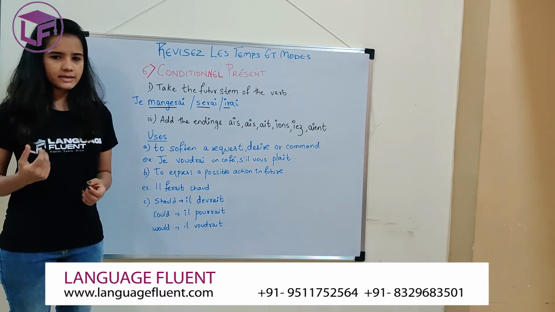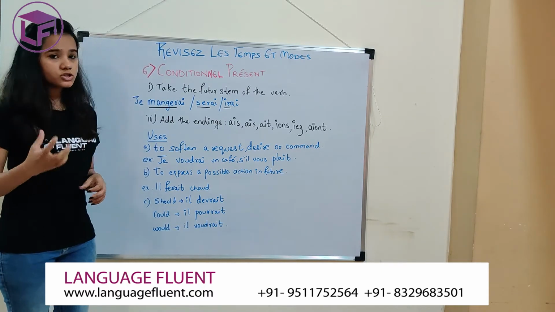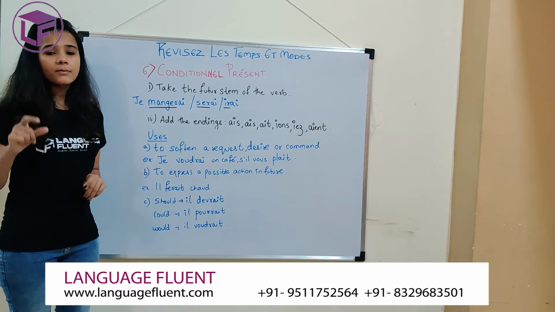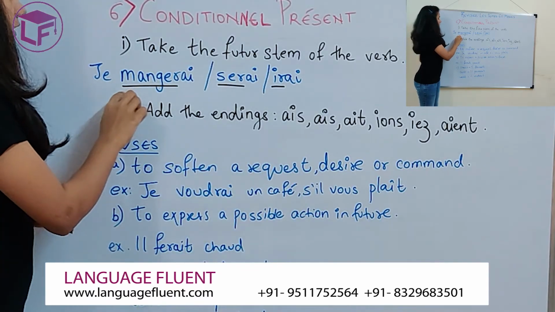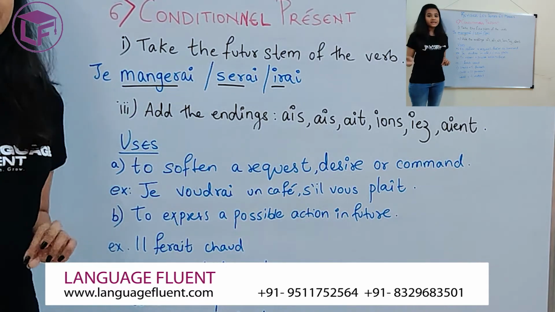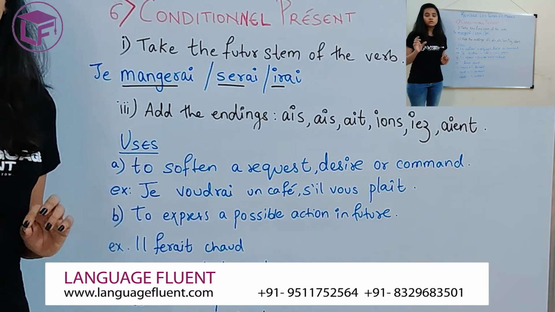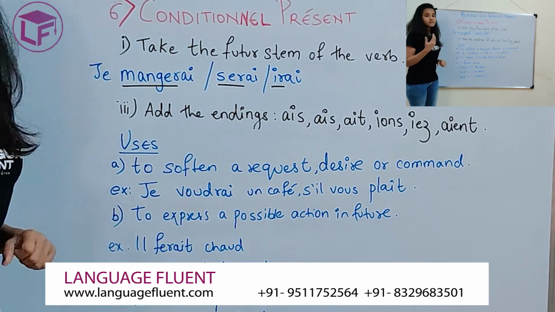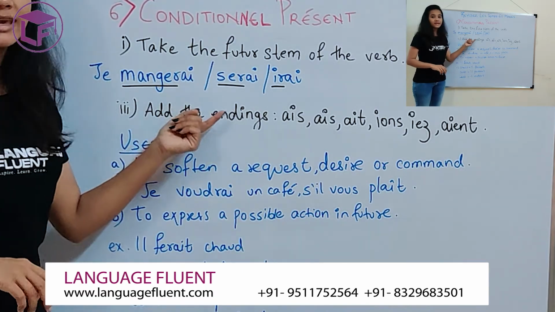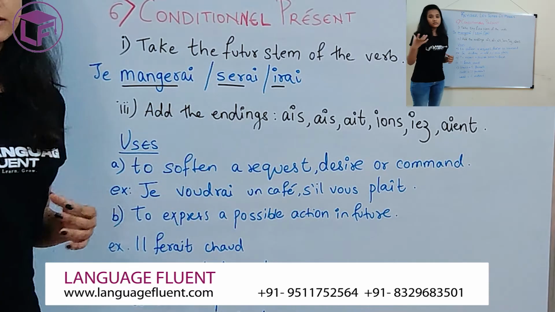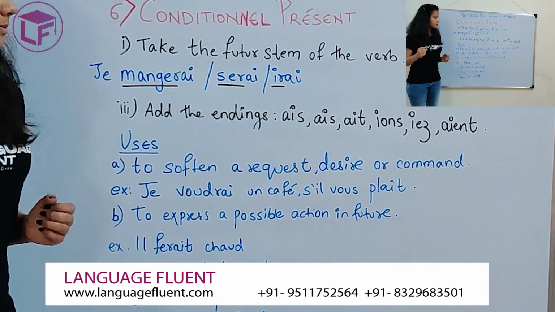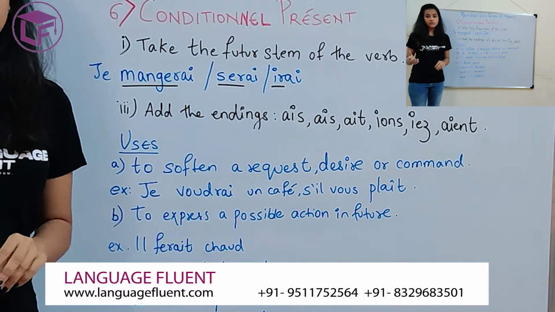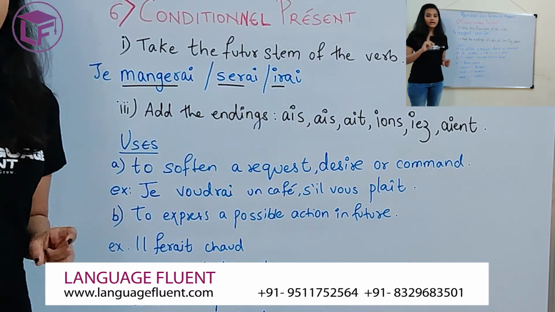What do I mean by stem? When I write manger in future, it becomes je mangerai. My full verb, that is manger, and then I add my endings. So the word that's left without the ending is called a stem. In the same way, when I say je serai, here ser is the stem. Another example, when I say j'irai, here ir is the stem. So a stem is something to which you add the endings.